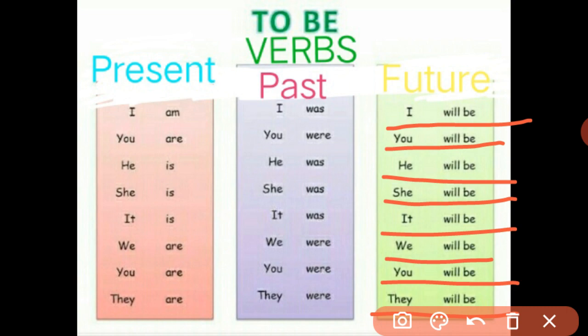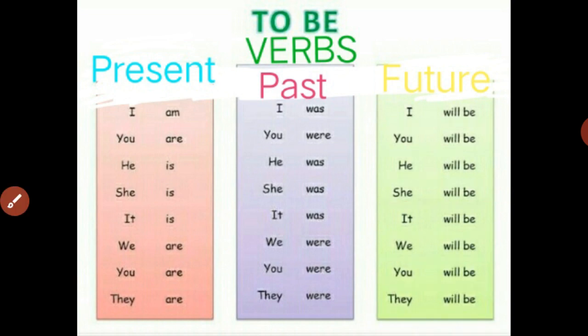And if any plural subject is there, for example boys, your sentence will begin with boys will be. So here I hope you all understand which forms of to be verbs are used with the different subjects according to tenses.